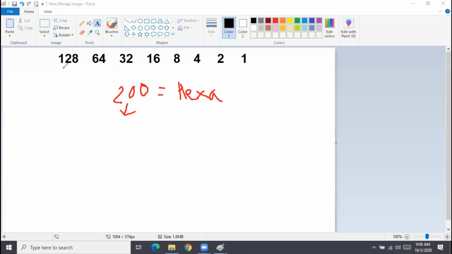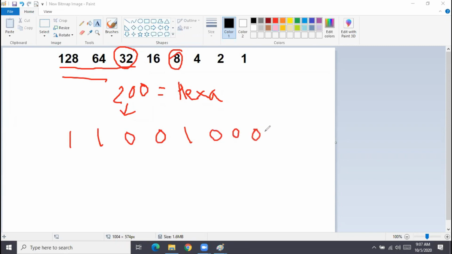If you see here, on top, 192 plus 8. The third bit cannot be on, because if you remember, 3 bits basically means 224. So 200 means the first bit and the 2nd bit, and then the 5th bit. The binary is 1 1 0 0 1 0 0 0. So this is the binary of 200.